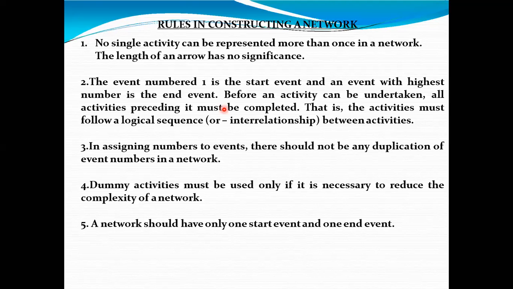So already we have gone through these preceders and succeeders. If you go to the forward activities, whatever the previous activities are there, these must be completed. That is, the activities must follow a logical sequence or interrelationship. You can start two activities simultaneously, no problem for that. But whatever the previous activity is there, it should be completed so that the next activity can start.